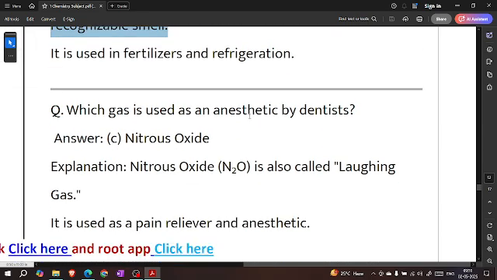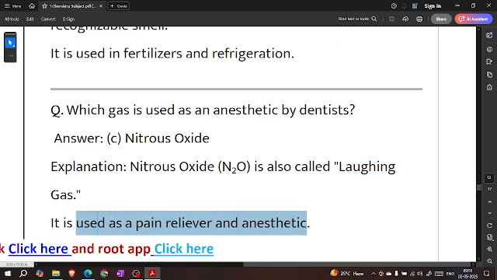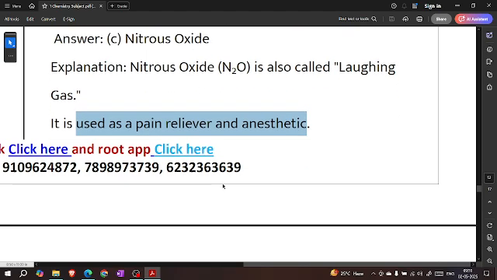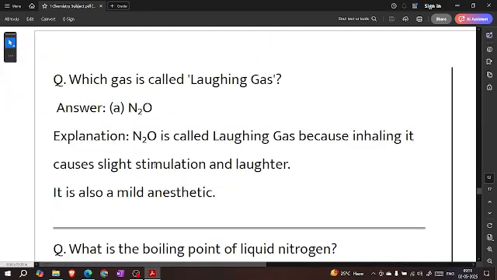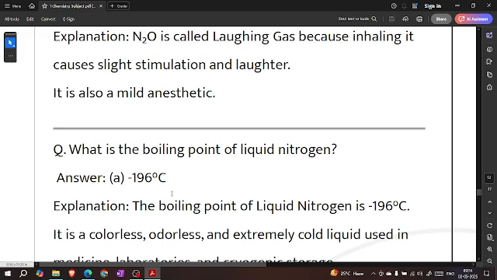Which gas is used in anesthesia by dentists? Nitrous oxide. Nitrous oxide, N2O, is called the laughing gas. It is used as a pain reliever and anesthetic. Which gas is called the laughing gas? N2O. N2O is called the laughing gas because inhaling it causes slight stimulation and laughter. It is also a mild anesthetic.